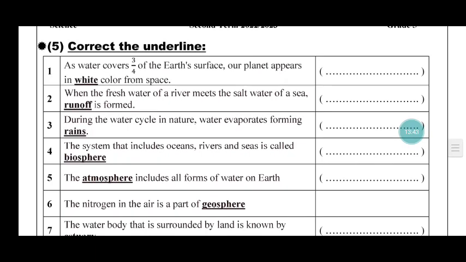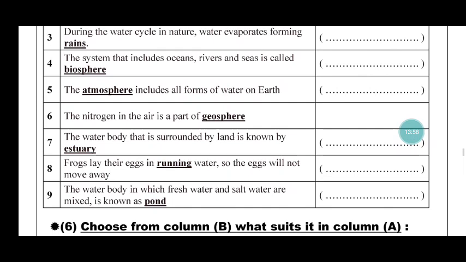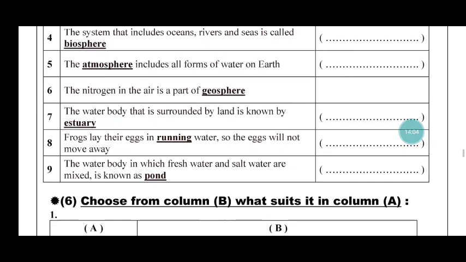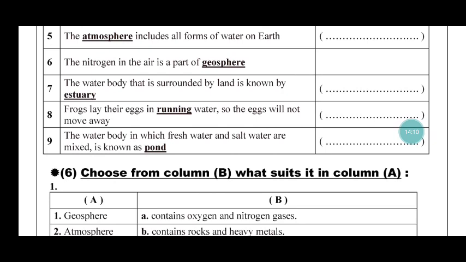As water covers 3/4 of the Earth's surface, our planet appears in blue color. 2. When the fresh water of a river meets the salt water of a sea, estuary is formed. During the water cycle in nature, water evaporates, forming clouds. The system that includes oceans, rivers, and seas is called a hydrosphere. The hydrosphere includes all forms of water on Earth.